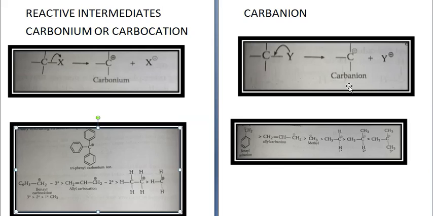Structure of carbanion is that the carbon atom of carbanion is sp3 hybridized. It has a pyramidal structure with a bond angle of 107 degrees. Benzyl carbanion is most stable. This one, the benzene ring with CH2 attached. This is the most stable. Then allyl carbanion, then methyl, and so on.